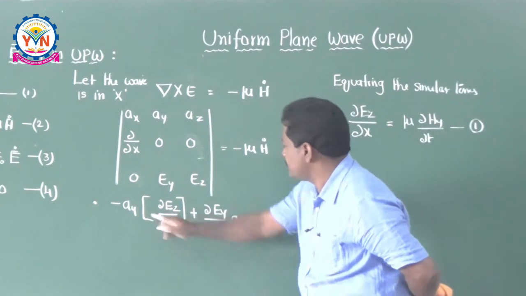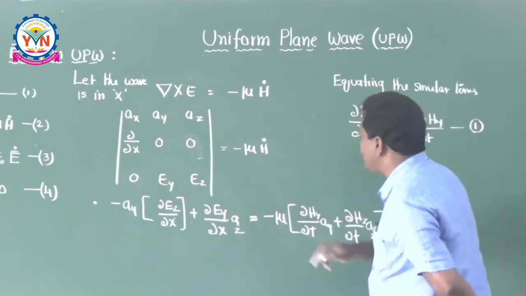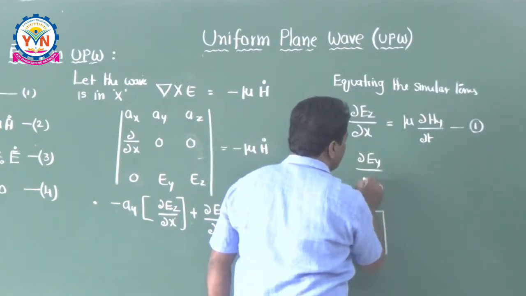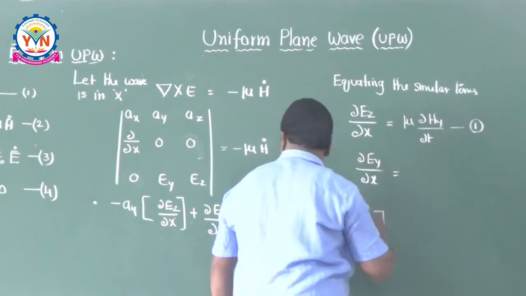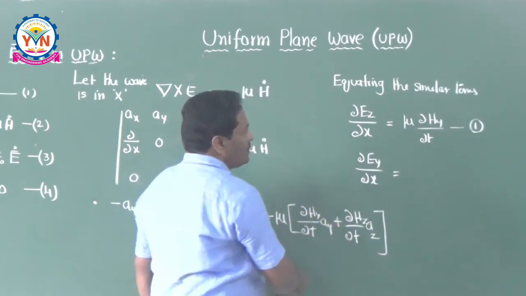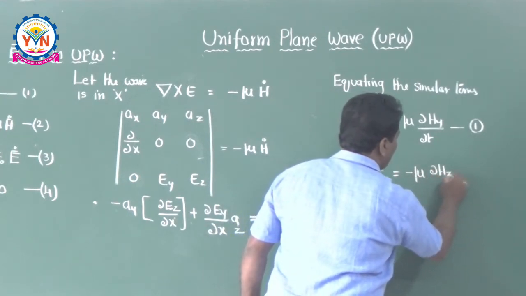The second equation is the Az equation here. What are the Az equations here? Dou Ey by dou x is equal to minus mu into dou Hz by dou t.